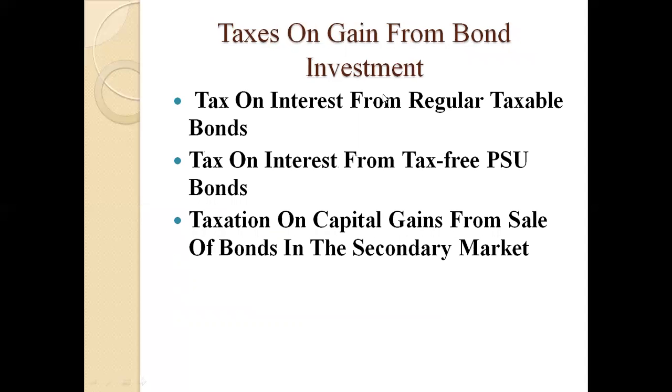Tax on gain from government bonds. The first one is tax on interest from regular taxable bonds. The income from these bonds should be listed under income from other sources and it should be taxed accordingly. Tax on interest from tax-free public sector bonds: in this case, the interest earned is completely tax-free.